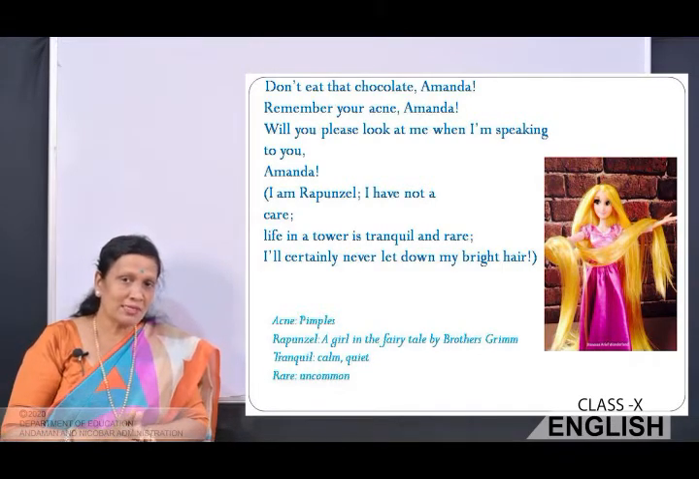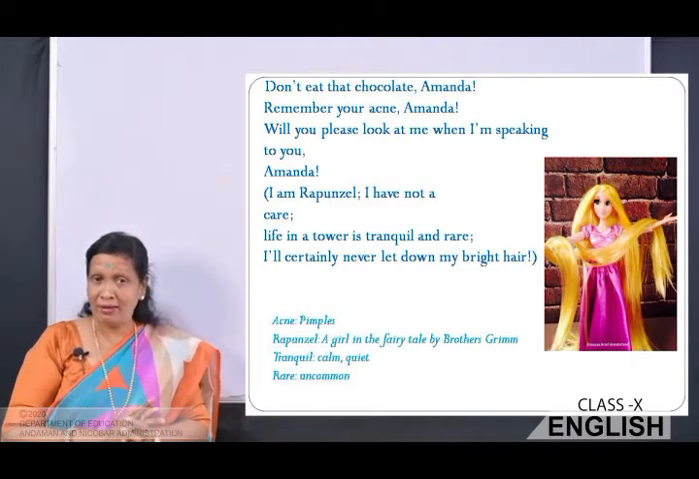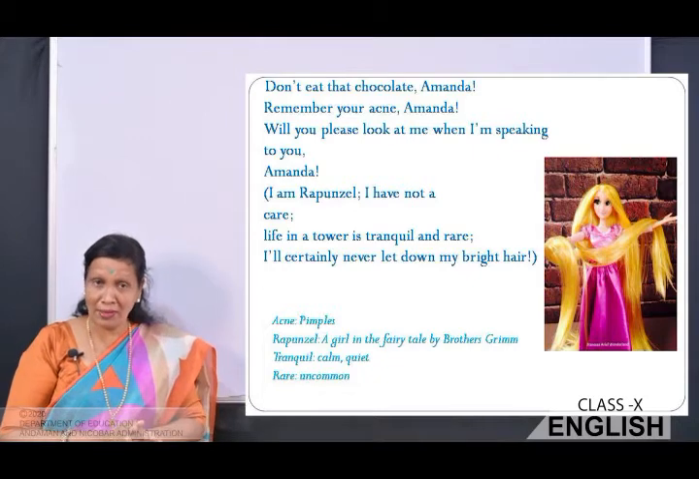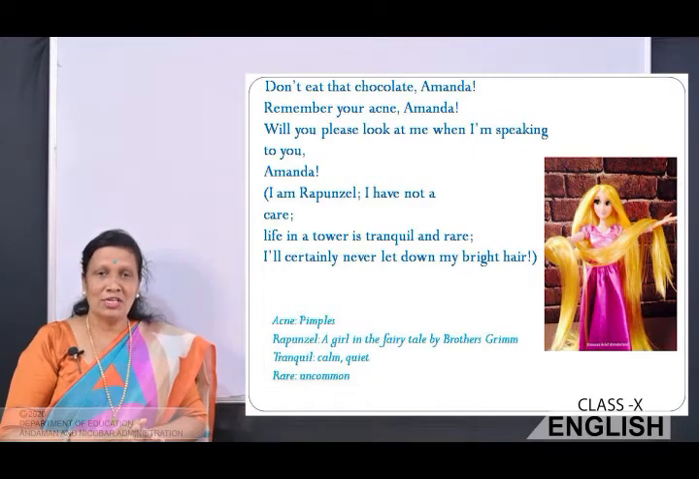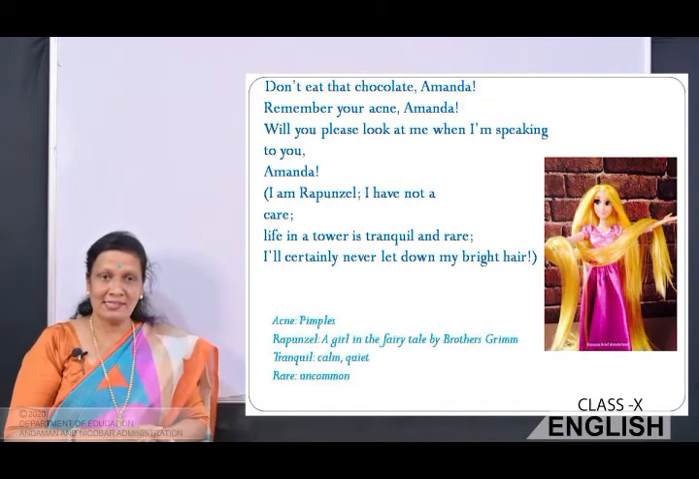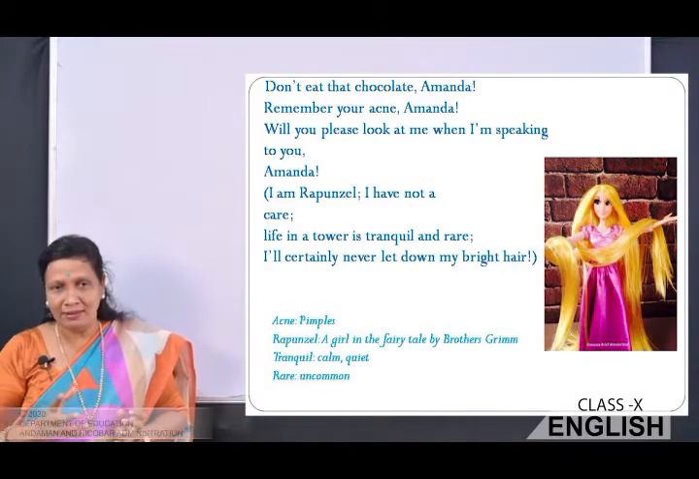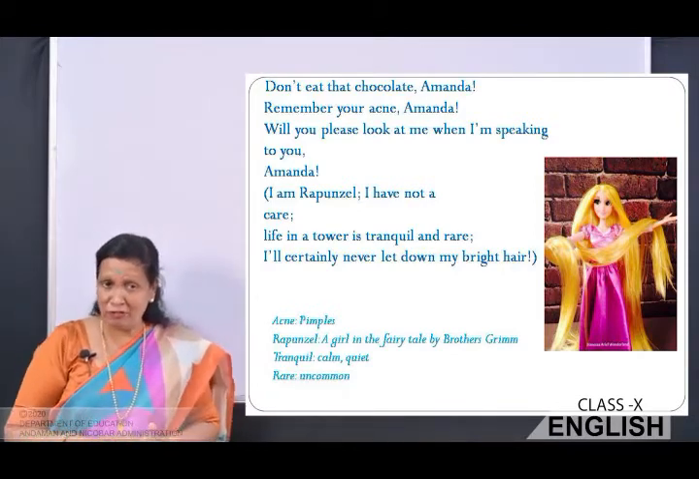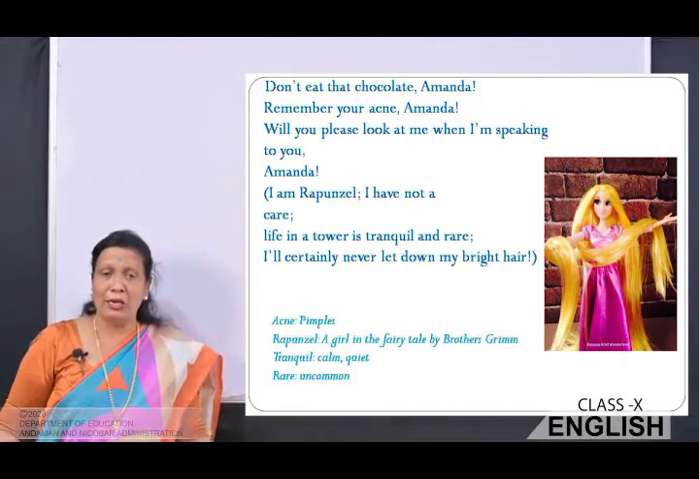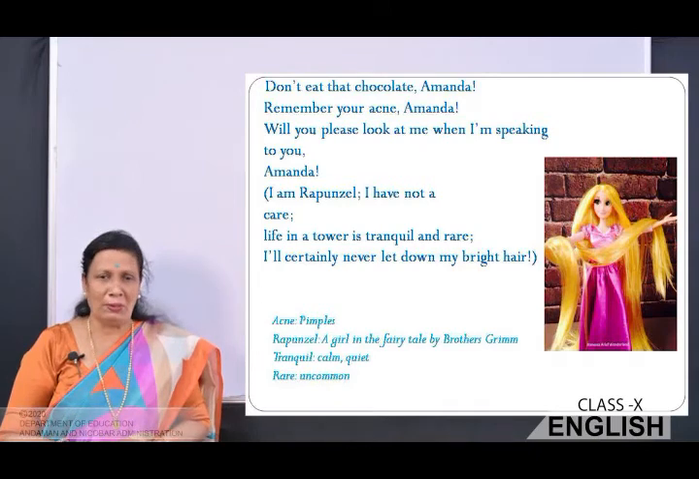Now, this time, as you can see in the picture, Rapunzel is a character in the fairy tale. She has a long hair. Okay? Now, she imagines herself as Rapunzel now. And she says, I don't care. You know, in the fairy tale, Rapunzel has got a very free life, and she enjoys her life, and she has a long hair. So she says life in a tower is tranquil.